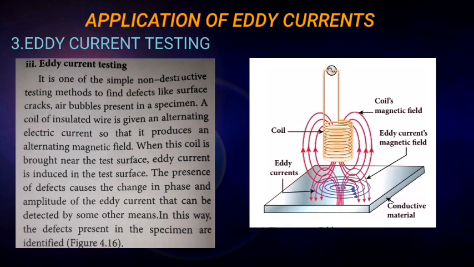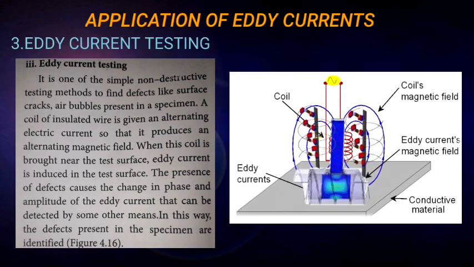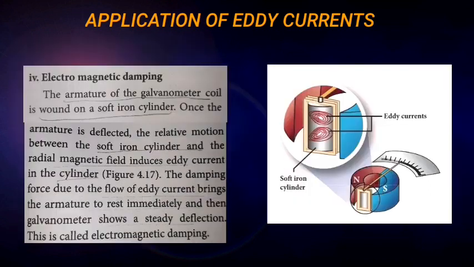Eddy current testing. It is one of the simple non-destructive testing methods to find defects like surface cracks and air bubbles present in the specimen. A coil of insulated wire is given alternating electric current so that it produces an alternating magnetic field. The presence of defects causes changes in the phase and amplitude of eddy current that can be detected by some other means. This way, the presence of defects in the specimen is identified.